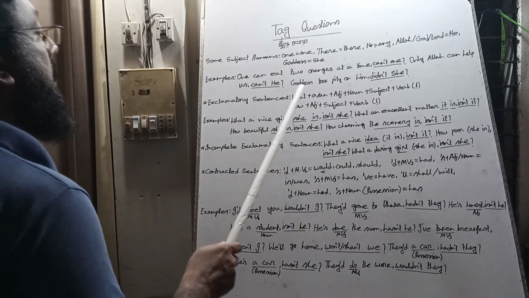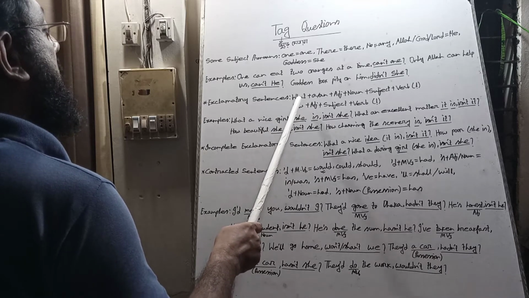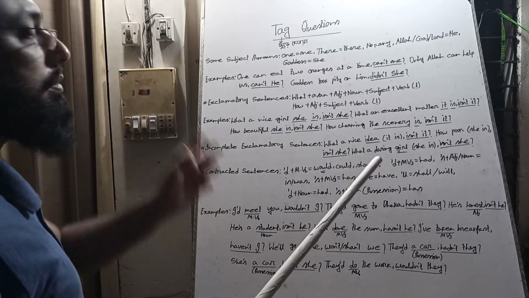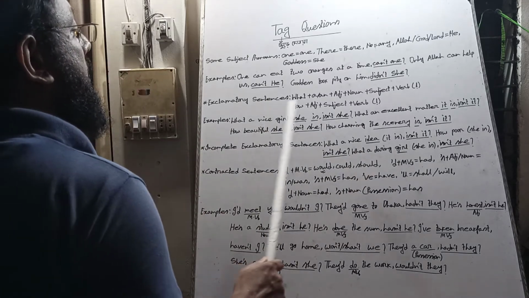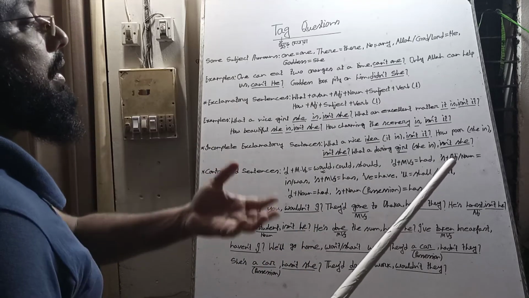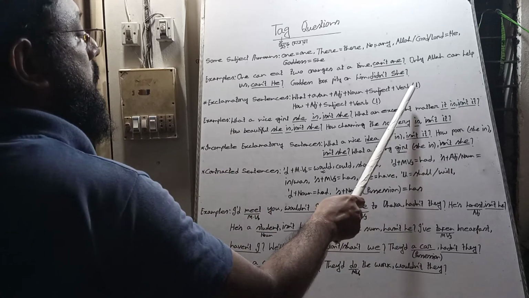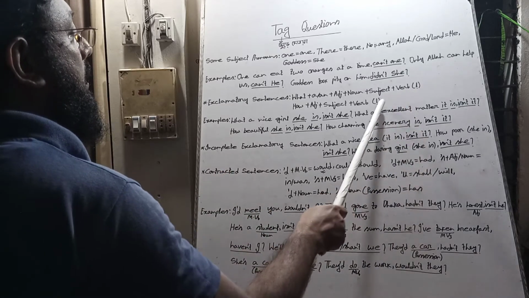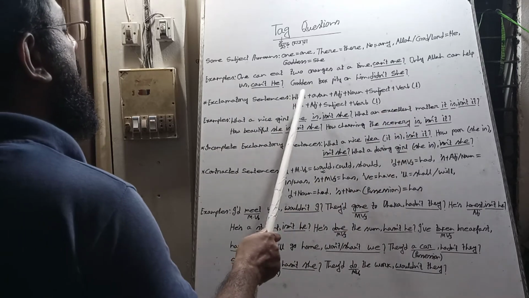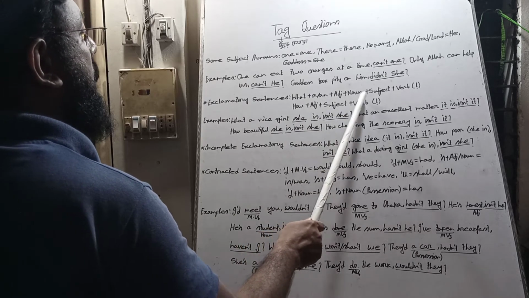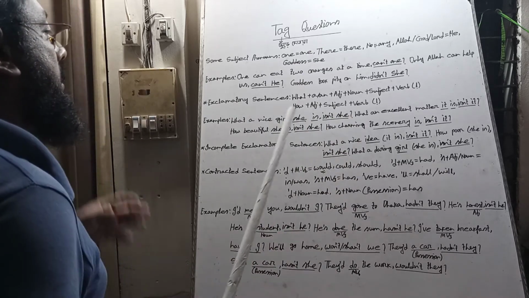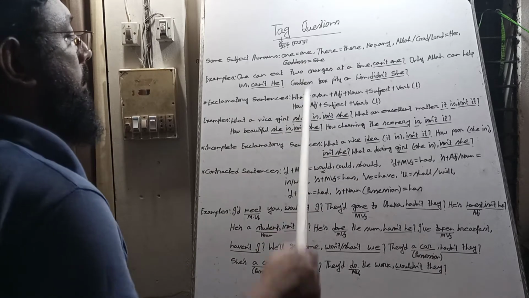So when we get in tag question sentences started by what or how, they are surely exclamatory sentences. The subject and verb of an exclamatory sentence are at the last of the sentence, with the subject before the verb. The sequence is: what plus a/an plus adjective plus noun plus subject plus verb; how plus adjective plus subject plus verb.